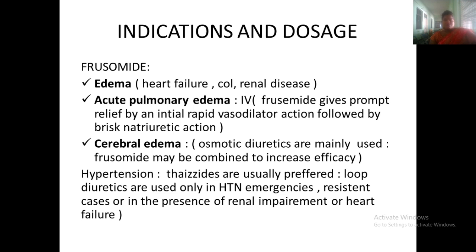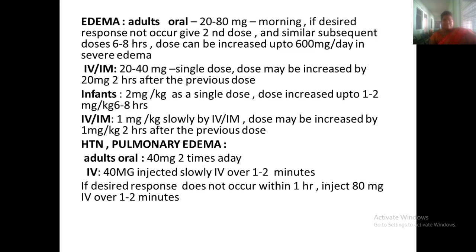In case of cerebral edema, osmotic diuretics are mainly used. Furosemide can be given in combination to increase the efficacy of the drug. In hypertension, thiazides are usually preferred. Loop diuretics are given only in an emergency, because they may cause a chance of renal impairment or heart failure. In case of these conditions, both drugs can be given.